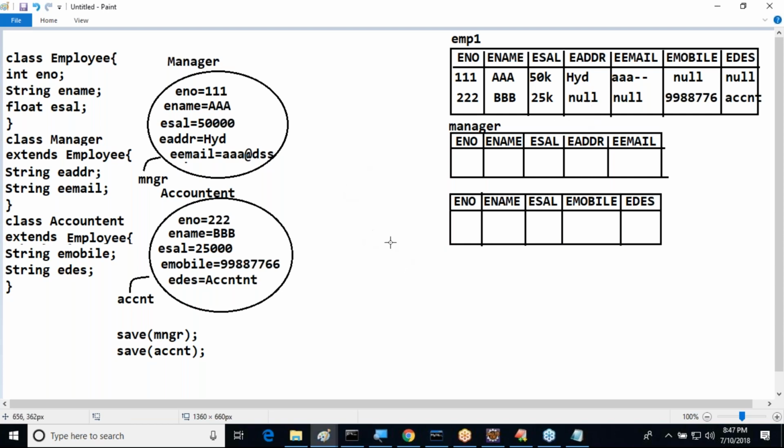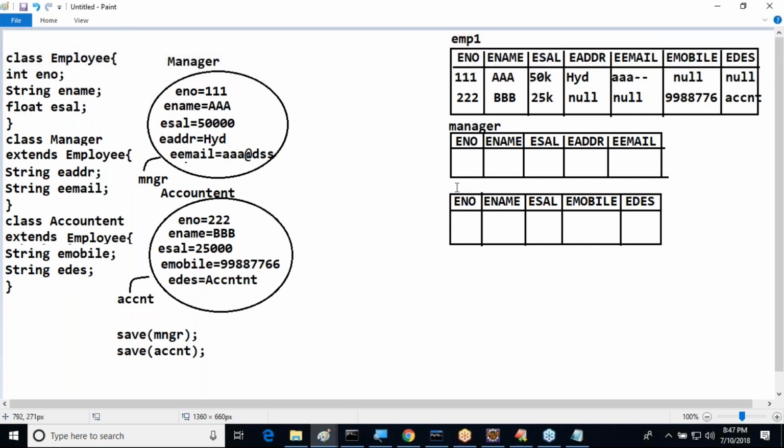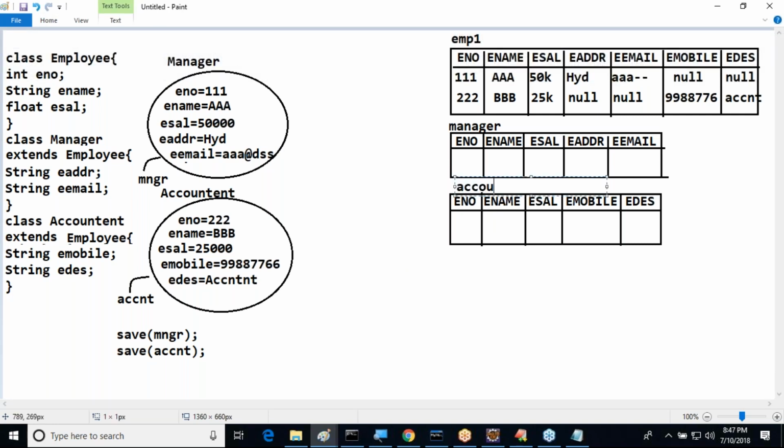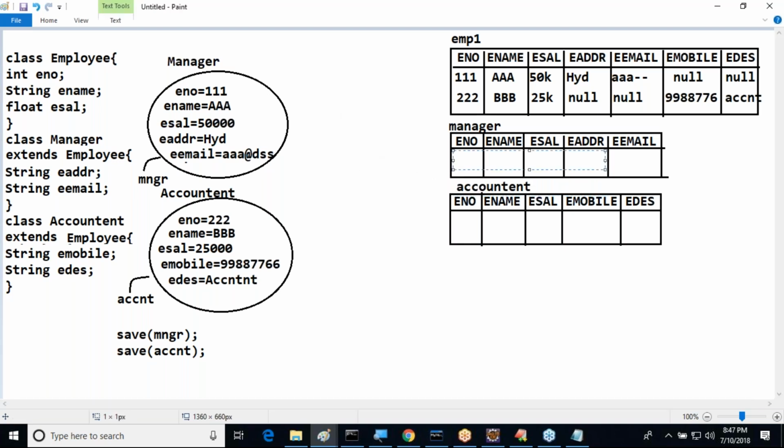Another one after this. Now, what about our plan here? By taking two tables like this, what about our plan here? Now this is about the accountant. Manager data has to be stored in the manager table. Accountant data has to be stored in which one? The accountant table. So here we are able to provide the data like this.